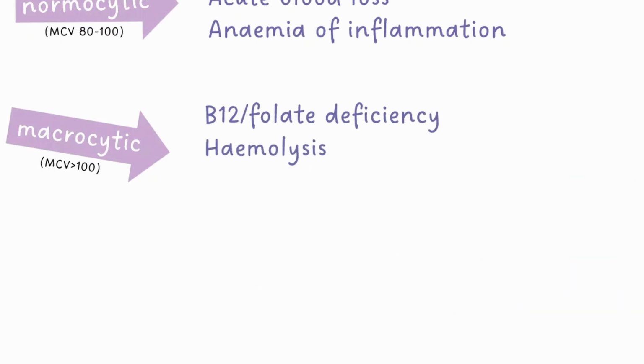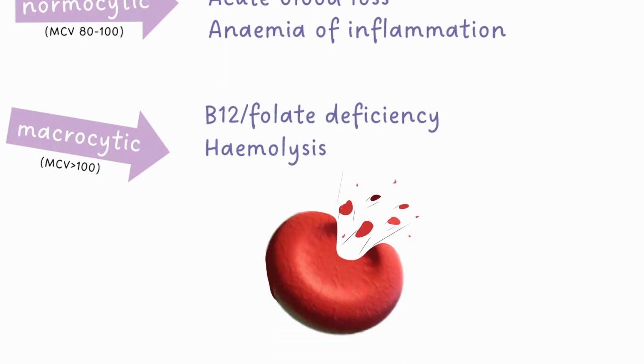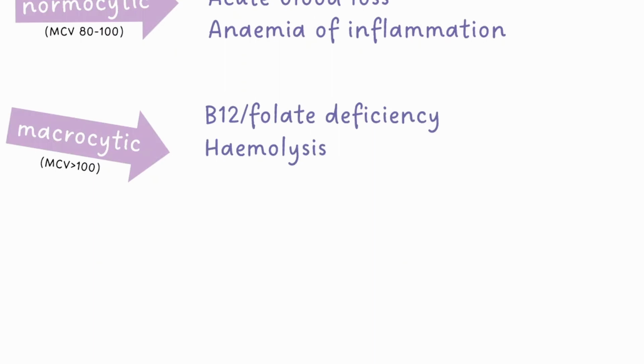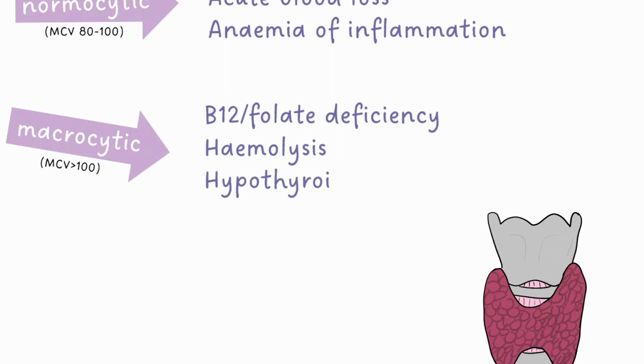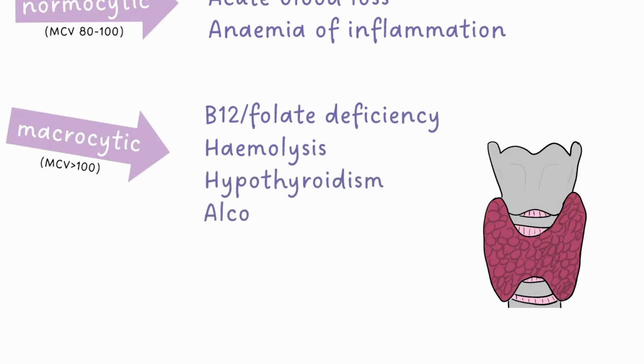Hemolysis is the destruction of red blood cells, which can be a result of hereditary spherocytosis, autoimmune hemolysis, infection, and many other causes. Lysis means to rupture, so in hemolysis there is rupturing of red blood cells. This is what causes the anemia. Hypothyroidism and alcohol are also causes of macrocytic anemia.